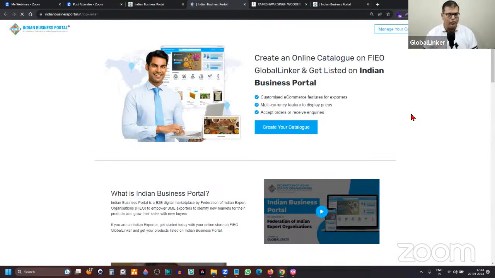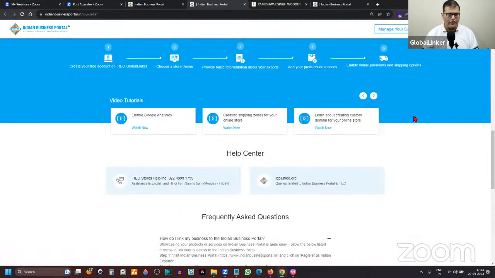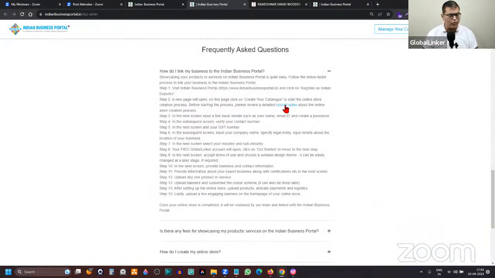So this is the page that will get opened up. Now here, obviously, you will be very tempted and excited to click on create your catalog. You shouldn't do that. Ideally, you should scroll down all the way to the bottom, and that's where you'll see there's an option called tutorial video. You should click on it. If you want, you can review the steps also.